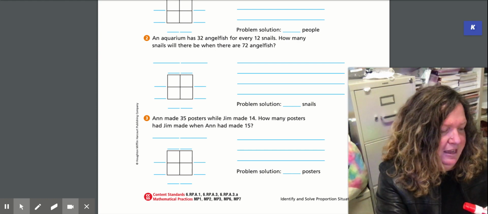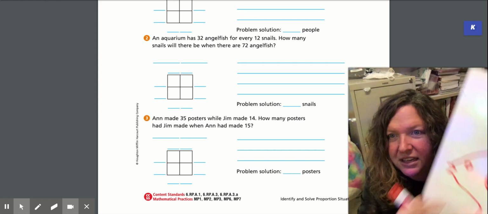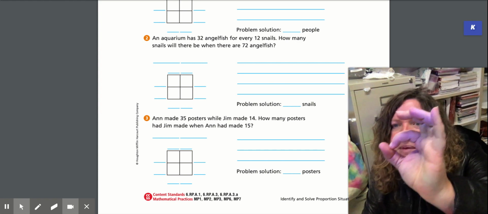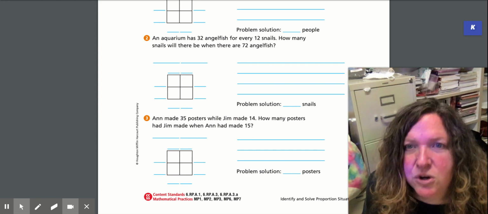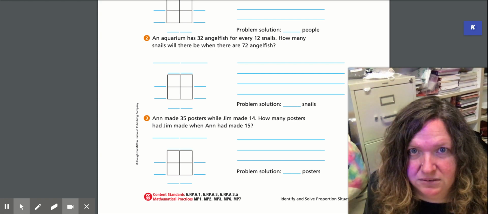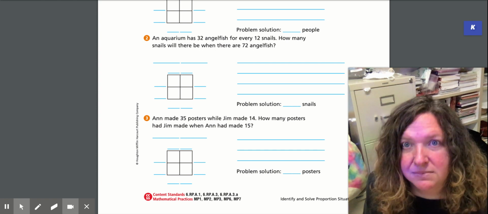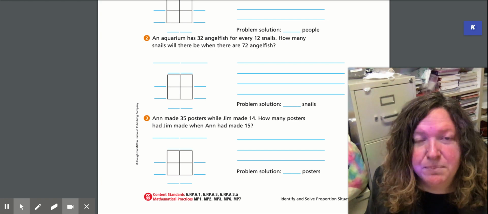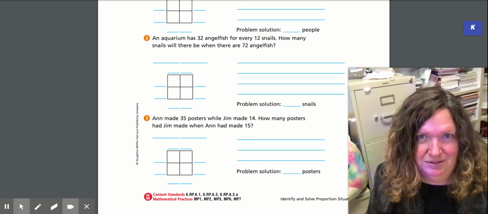How big are they? They can be anywhere from about this big, like probably this big, all the way up. I've seen some angelfish that are this big. An aquarium has 32 of them. 32 angelfish for every 12 snails. How many snails will there be when there are 72 angelfish?